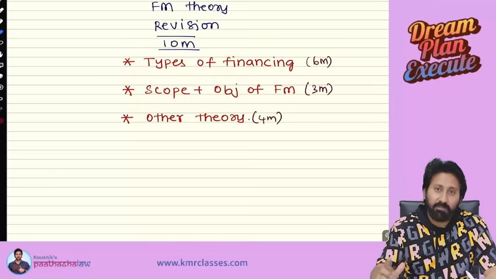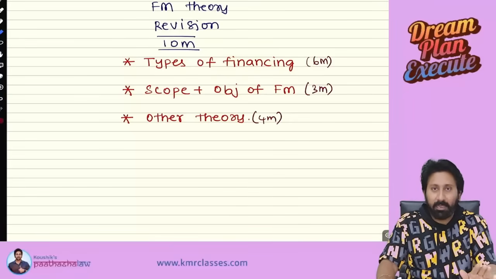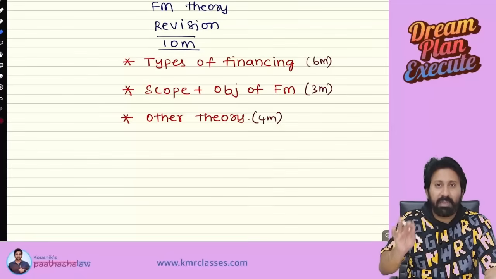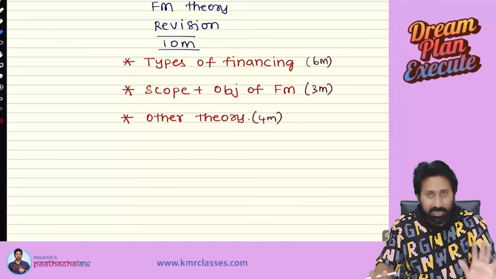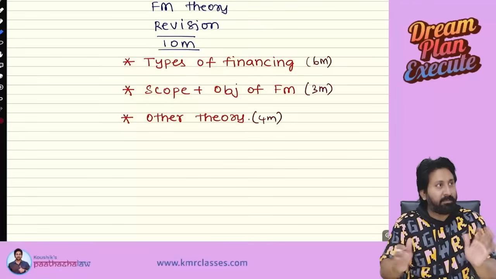So in that 12 marks theory area, what are the things that can come? 12 is generally happening. 12 to 13 also sometimes coming, 13, 14 like that. So you should be well prepared for 3 theory questions in your exam. How many? 3. See, how they will ask questions in exam, let me show you.